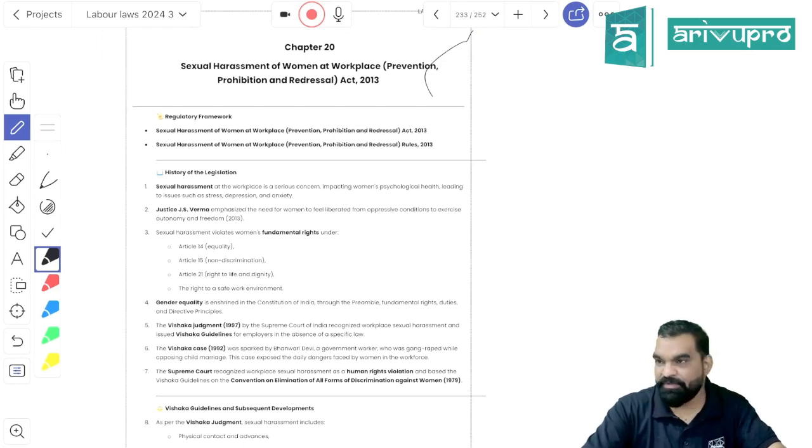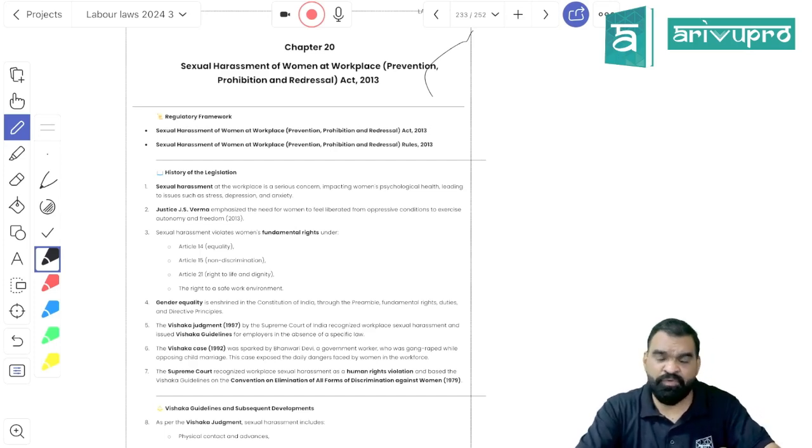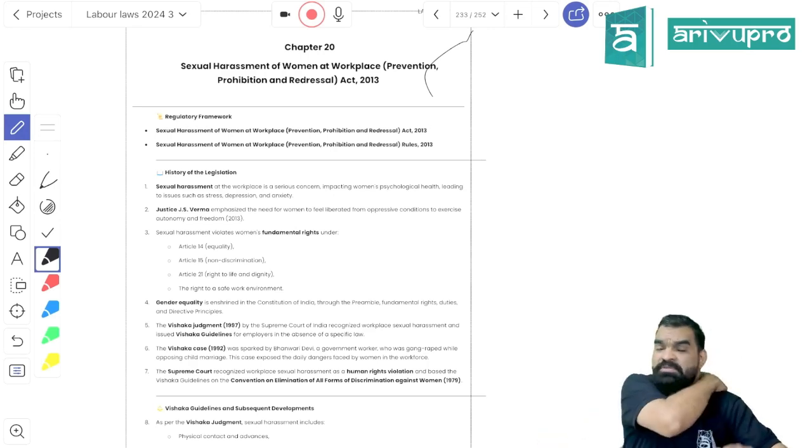Any kind of harassment which creates an environment where the woman does not find herself safe, a hostile environment, or an environment where the woman finds it unsafe to work, will be treated as sexual harassment.